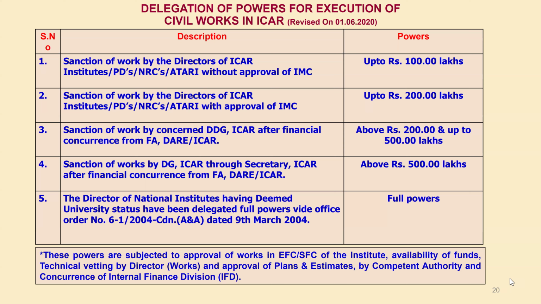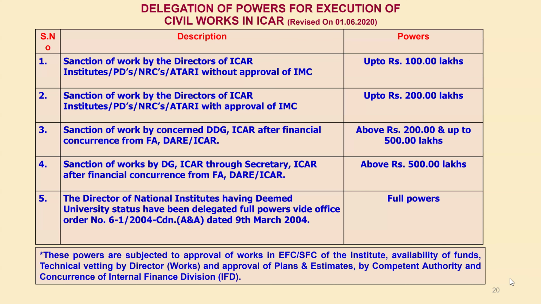And with the approval of the INC, the director of the institute can sanction the work up to 200 lakhs, 2 crores, that means. Then sanction of the work by the concerned DDG of ICAR after concurrence with the FA is above 200 and up to 500 lakhs. Then sanction of the works by DG is above 500 lakhs.